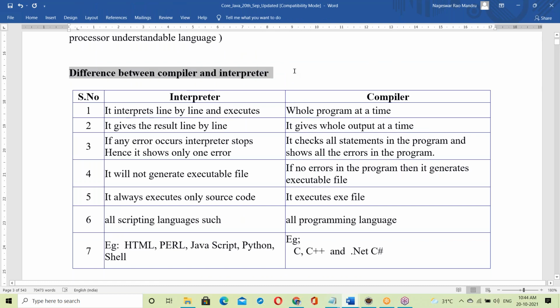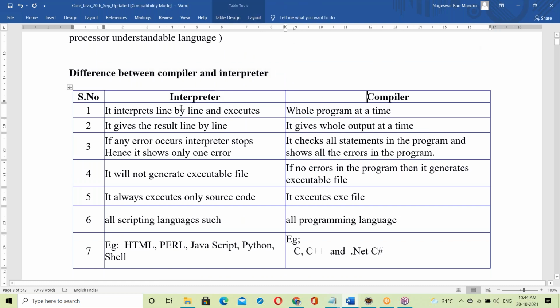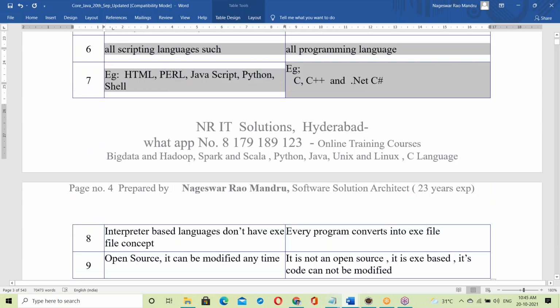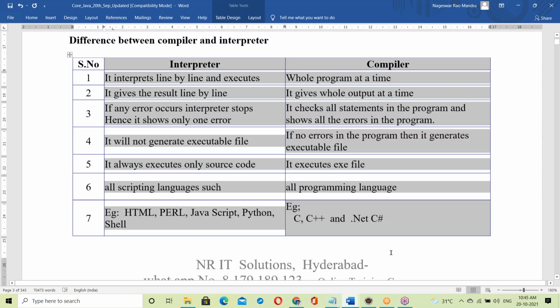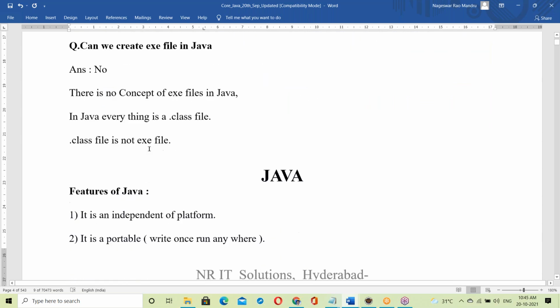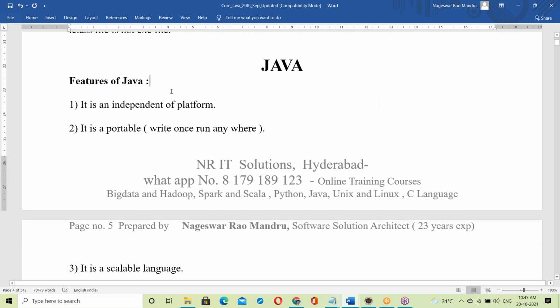So interpreter and compiler, this topic tomorrow we'll discuss. After finishing interpreter and compiler, next we'll go to Java features. First half an hour, interpreter and compiler. Next 1 hour, we'll discuss Java features. Java depends on something here, and about that topic, then features. So this topic tomorrow will continue.